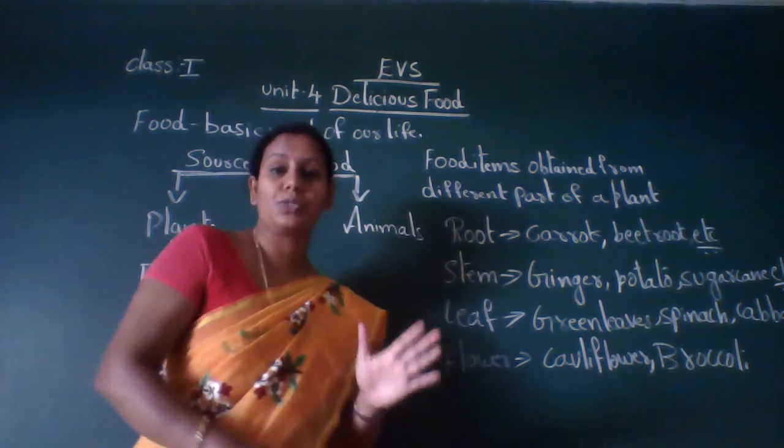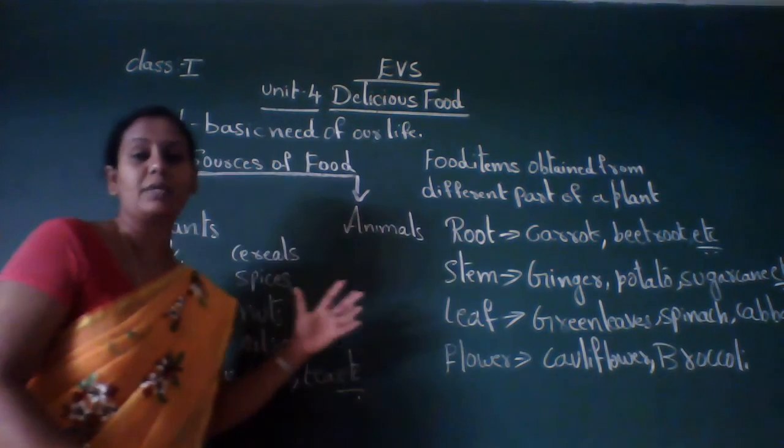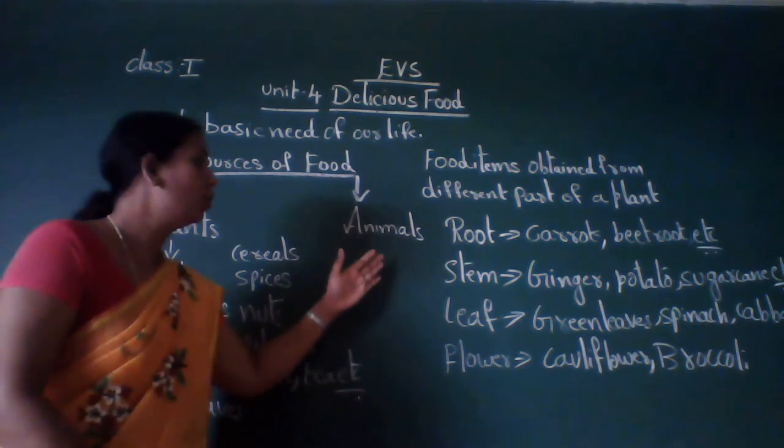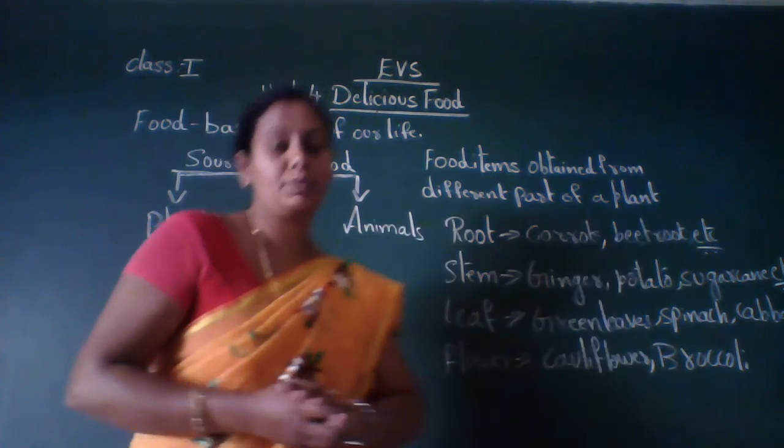I hope you understood. In the next class I will show the pictures of whatever food items we get from plants, and I will explain which are the food items we get from animals. Everything we will explain in the next class.